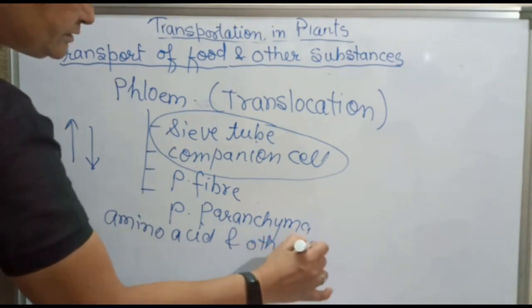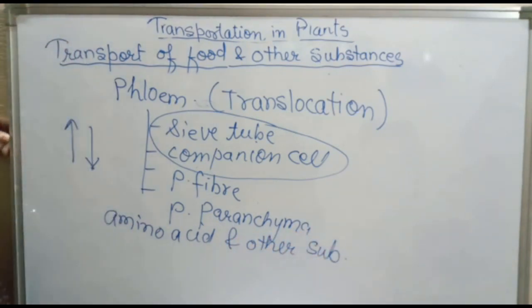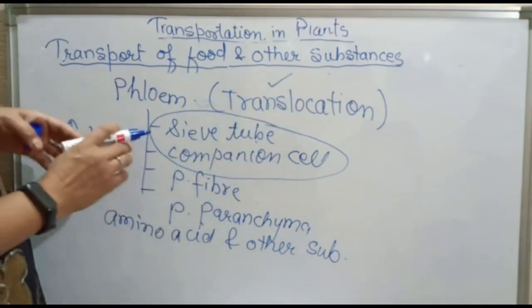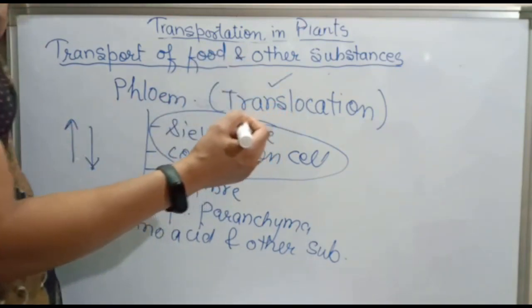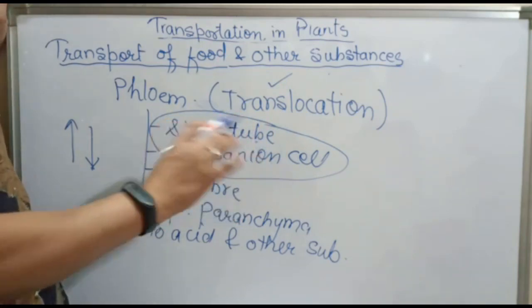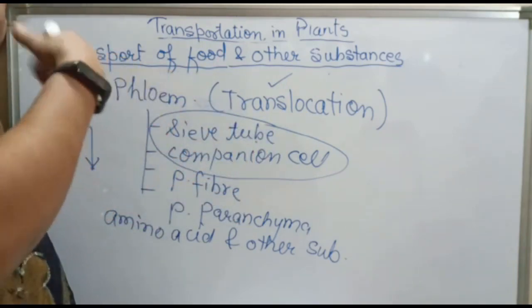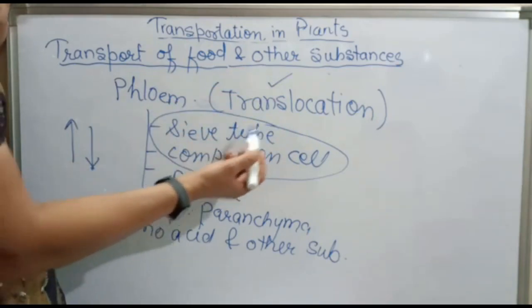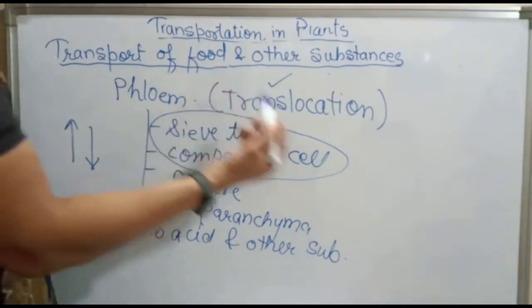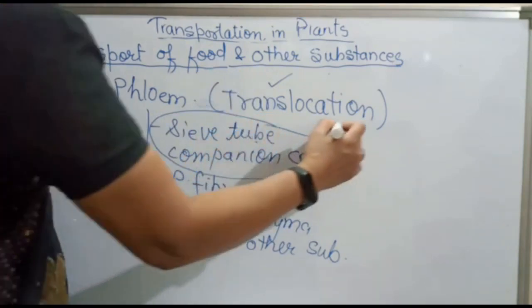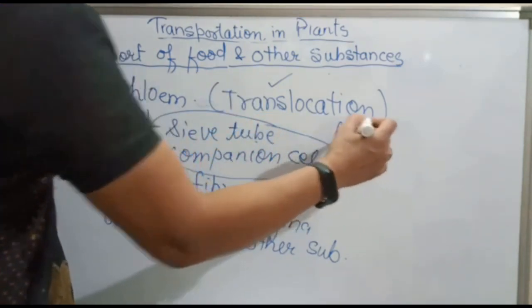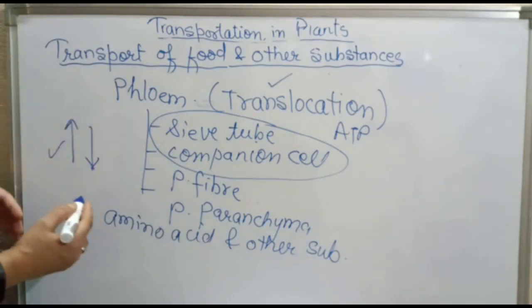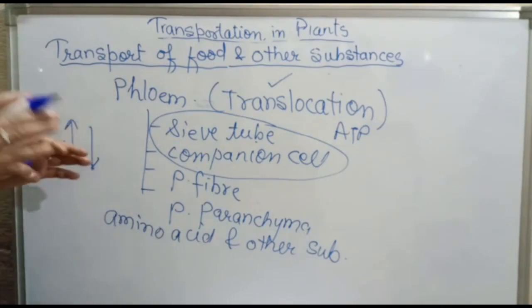This translocation process is achieved by utilizing energy. Transportation in xylem is just a physical process, whereas translocation is achieved by utilizing energy from ATP. These movements of material in phloem are due to difference in osmotic pressure.